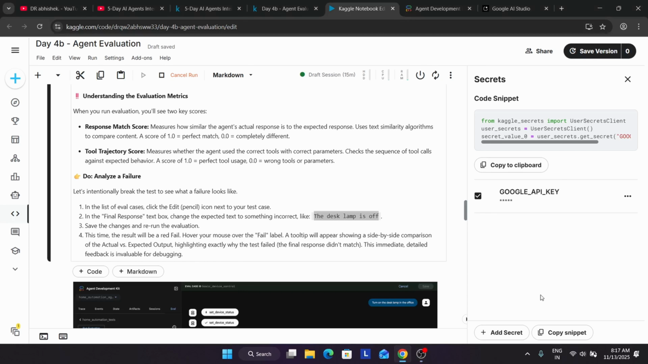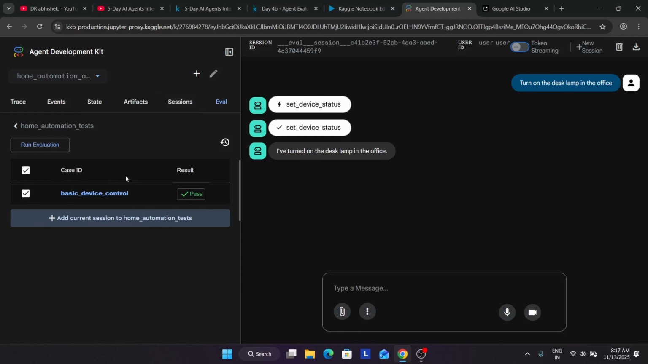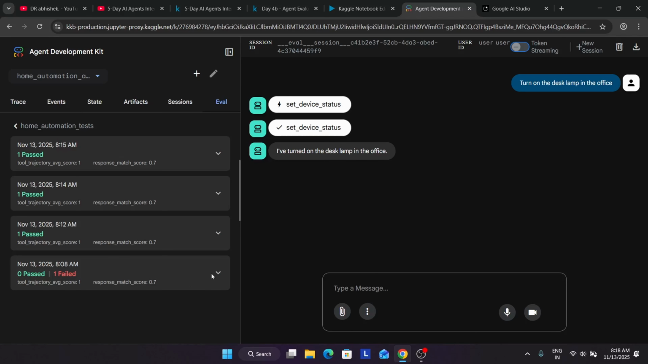Why did the error happen? If you see over here, the first error we got is failed. Here I have turned on the desk lamp in the office. Okay, I have turned off the office lamp.